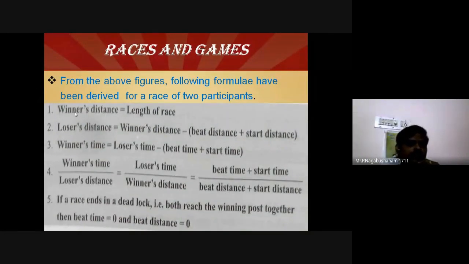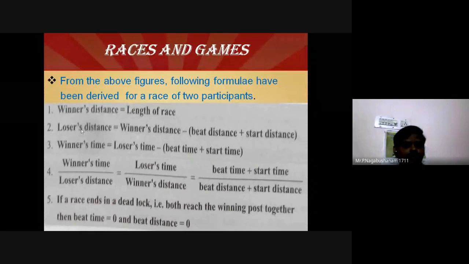In general, how much distance the winner traveled means the length of the race, capital L. The winner's distance is equal to the length of the race. When a person is winning, you have to start from the start line and reach the end. The total distance traveled by the winner is the length of the race.